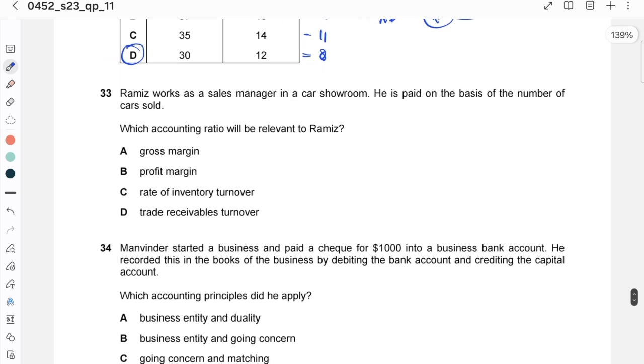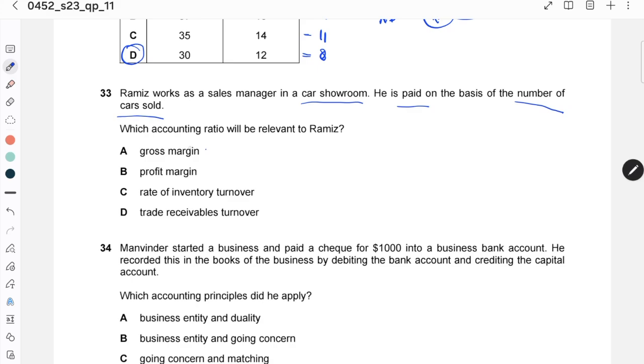Number 33. Ramis worked as a sales manager in a car showroom. He is paid on the basis of the number of cars sold. Remember, the basis is the number of cars sold. Which accounting ratio will be relevant for Ramis?